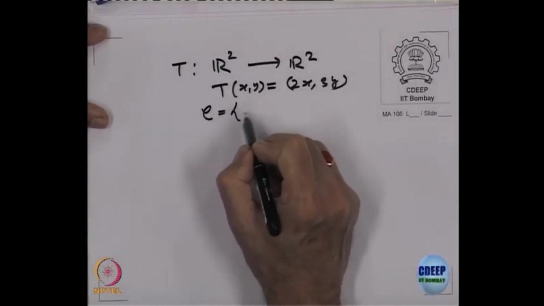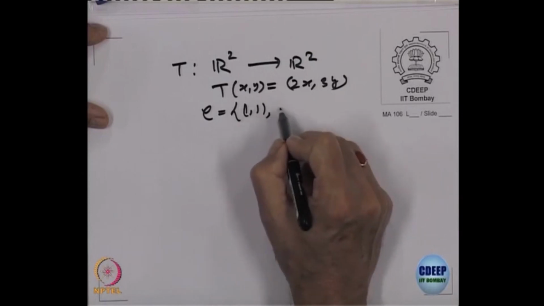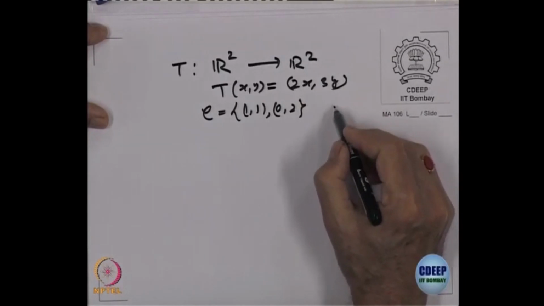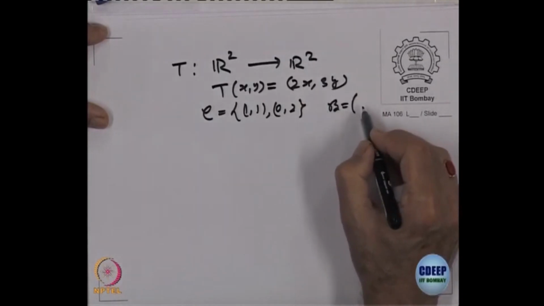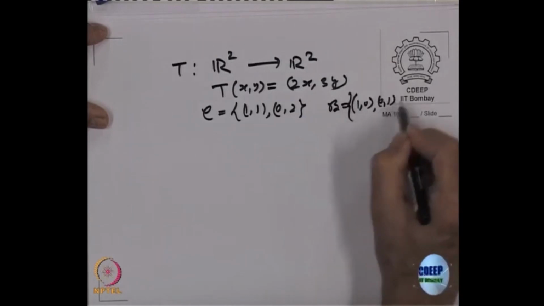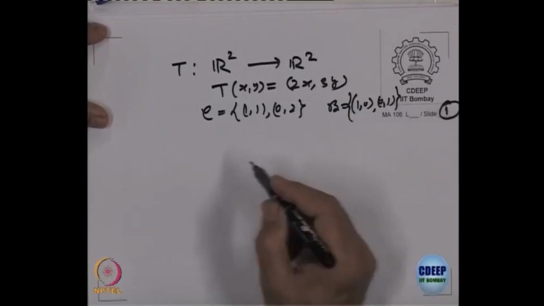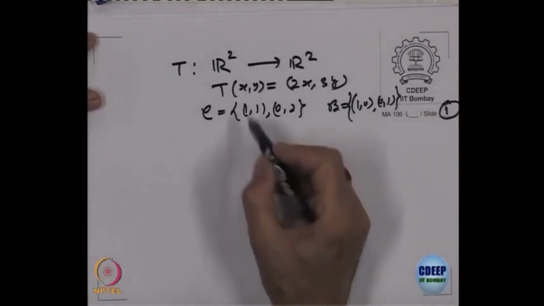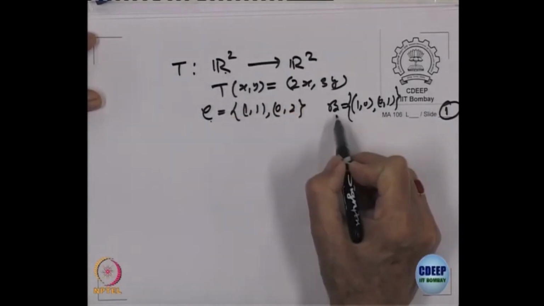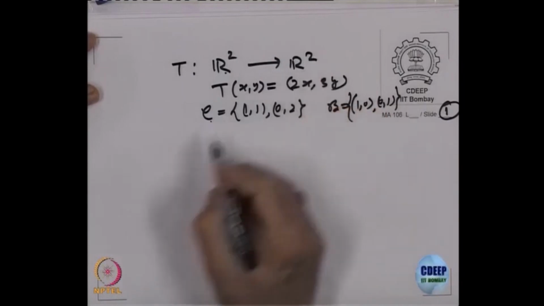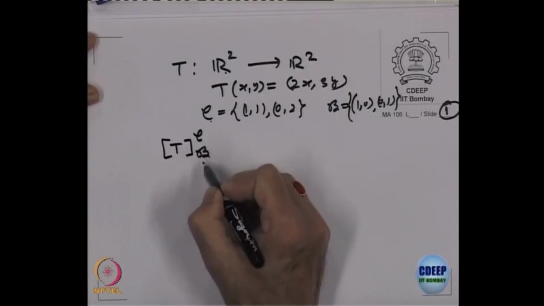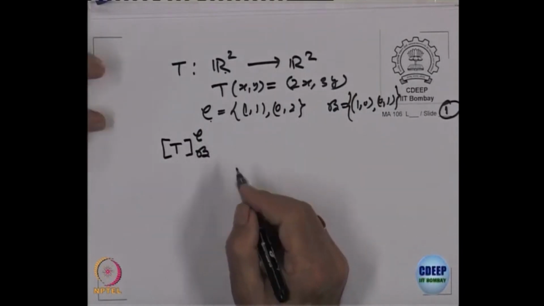The basis is (1, 1), (0, 2), and the basis on the codomain is given by B, which is the standard basis (1, 0), (0, 1). So this C is the basis on R2, which is the domain, and B is the basis on the codomain. We want to find the matrix of T with respect to C and B, from C to B.